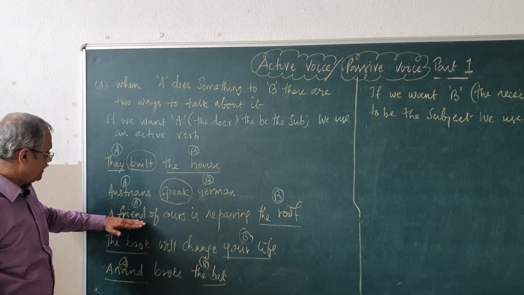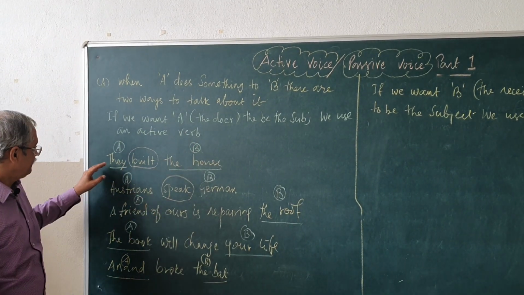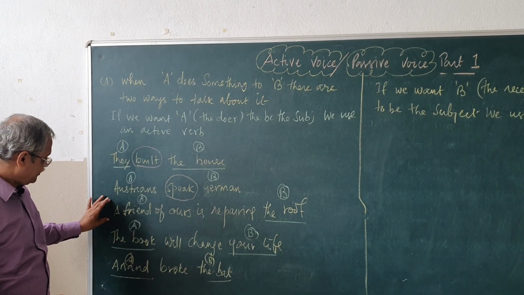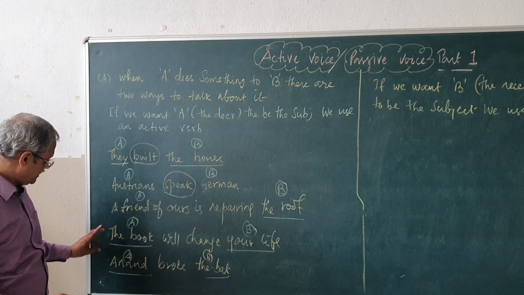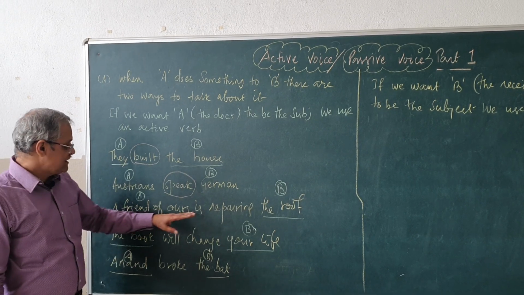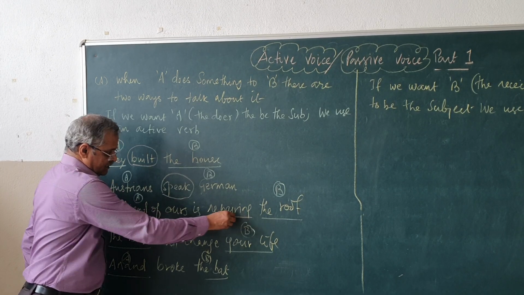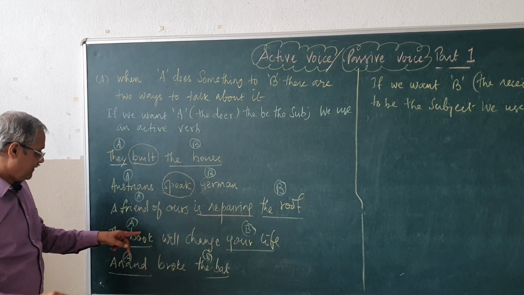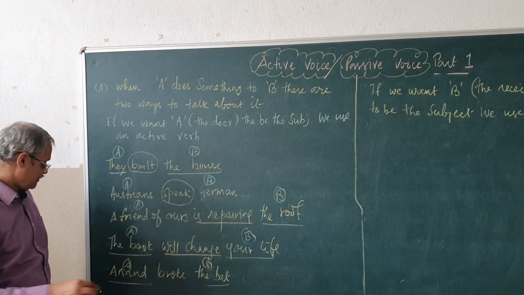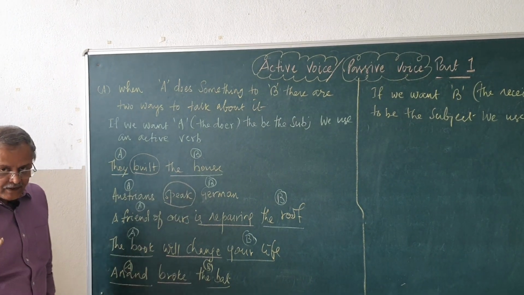The doer is A. When we want A to be the subject, here they, Austrians, a friend, the book, Anand to be the subject, it is an active verb. The book will change your life. Again, will change is the active verb. Anand broke the bat. Again, broke is the active verb in past tense.